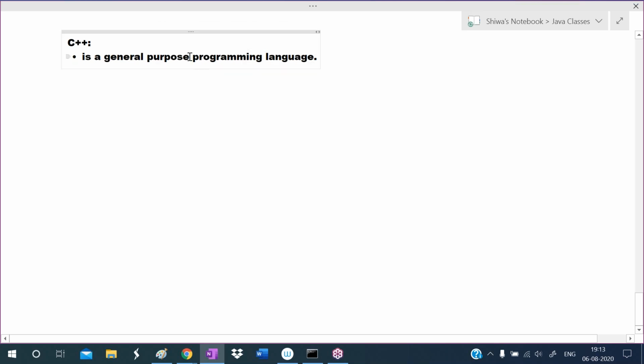It is the general purpose programming language. C++ is the general purpose middle level programming language, and this C++ is the general purpose middle level object oriented programming language.